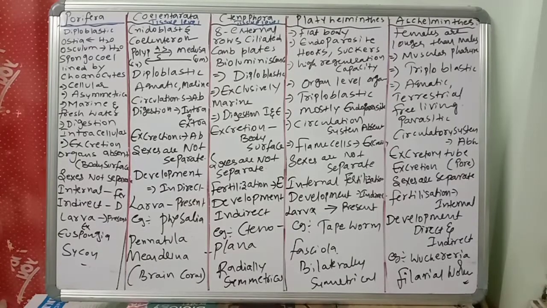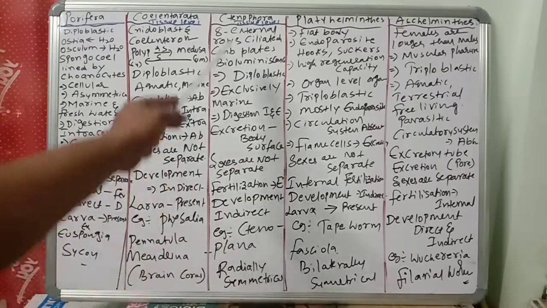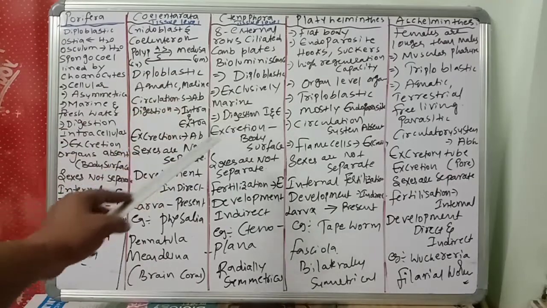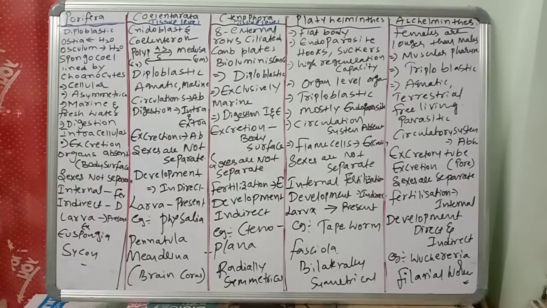Examples are very important. See, Coelenterata: Physalia, Meandrina, brain coral. Ctenophora: Ctenoplana, bioluminescence, light emitting nature. Platyhelminthes: tapeworm, Fasciola hepatica, bilaterally symmetrical. And Aschelminthes: Wuchereria. These all you should remember. Most important from the NEET exam point of view.